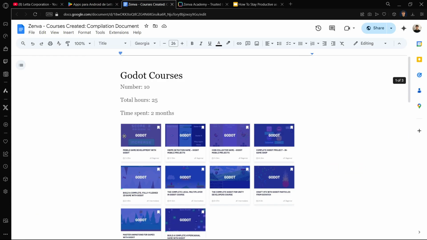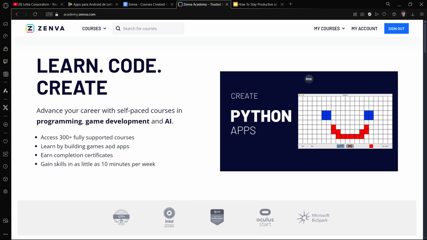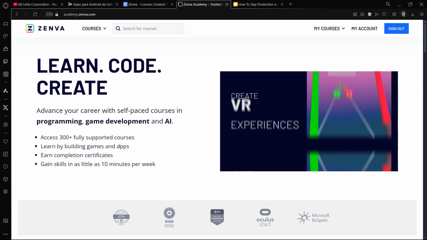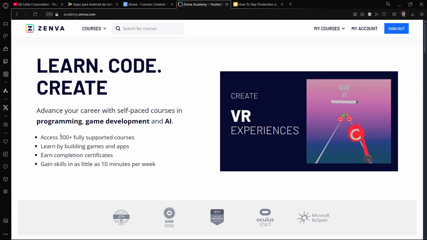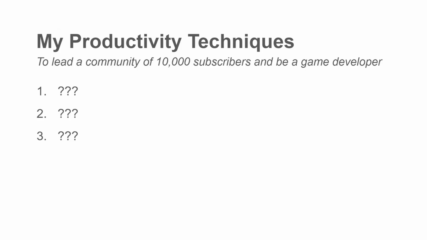Not only that, but I've also been a Godot course instructor and Game Maker course instructor for Zenva, one of the biggest programming and game development course websites with over 300 courses and 1 million learners. And well, the first technique is basically planning in Notion.